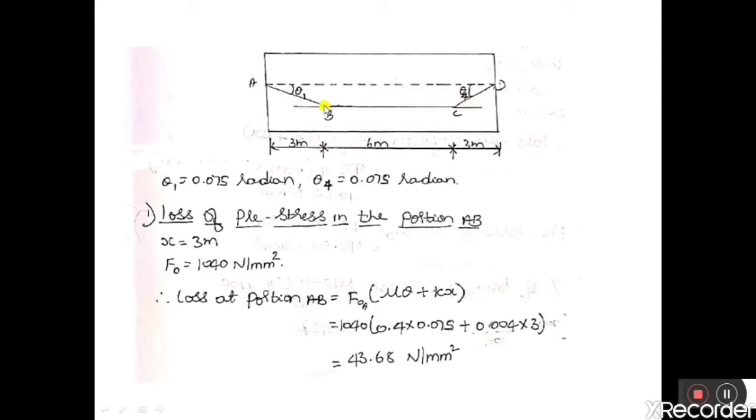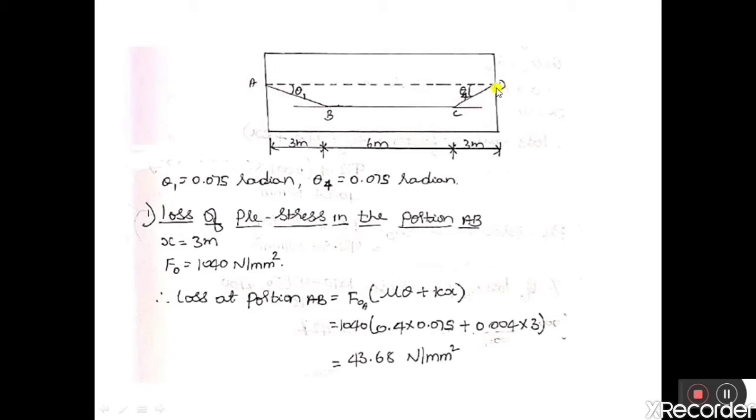Similarly, on this side also, for the remaining 3 meter, the cable has a sharp slope, and the angle with respect to the horizontal is 0.075 radian, and we need to calculate the percentage loss of prestress due to friction. In the question, it is given that the cable is being pulled from one end. Let us consider the cable is pulled from this end. The cable is being pulled from end A and end D is anchored.